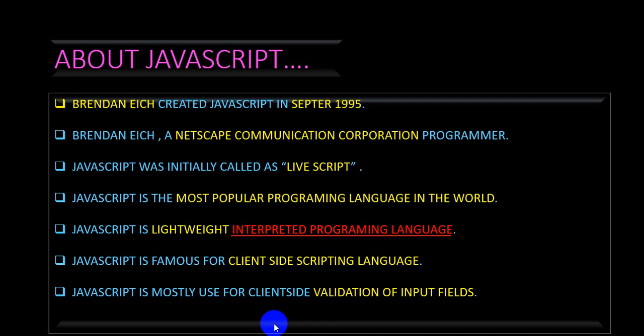So what is HTML? HTML is a language to design static web pages. Since I am calling HTML a language, it means every language has certain sets of rules and regulations, which we have already described in our first lecture. So HTML has its own rules and regulations. The whole HTML language is fully dependent on HTML tags or HTML elements, and all the HTML tags or elements are considered HTML tools.